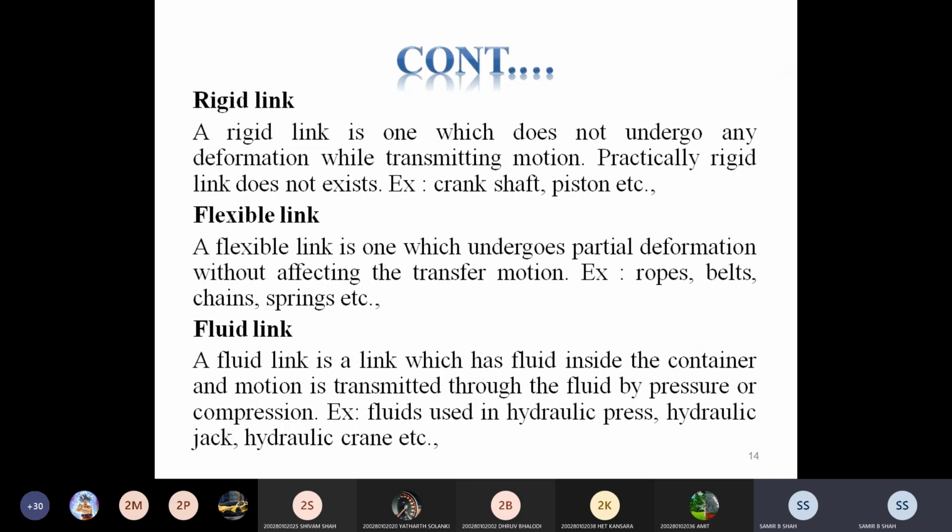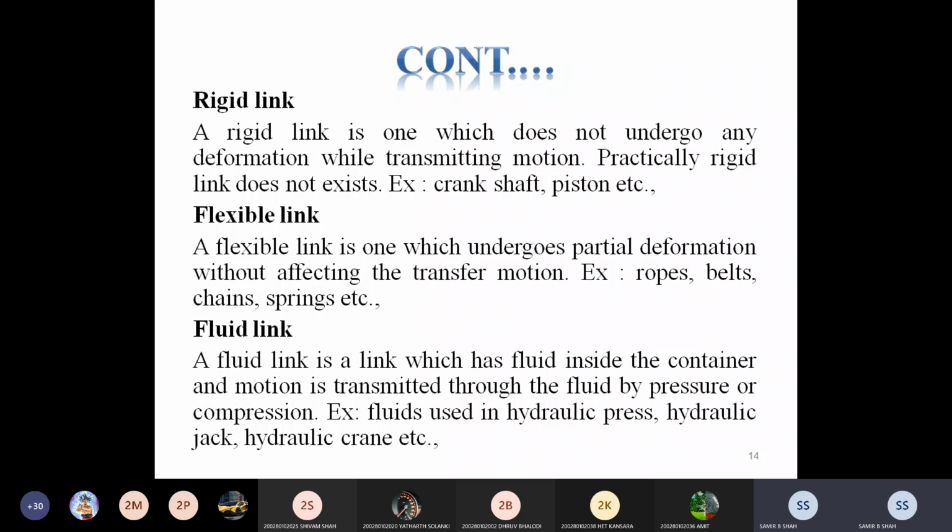Okay, fluid inside a container, and motion is transmitted through the fluid by either pressure or compression. So in a fluid link, the fluid is present. Either it may be a liquid or it may be air. So with the help of liquid, either we provide the pressure or we compress it.